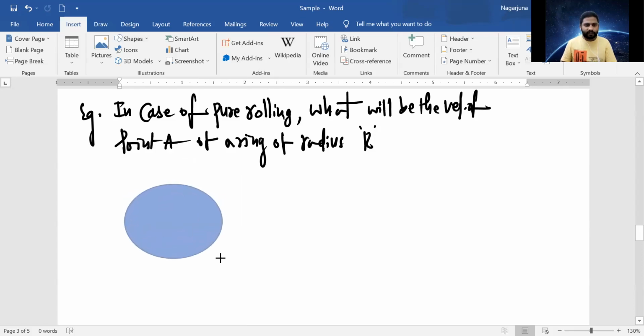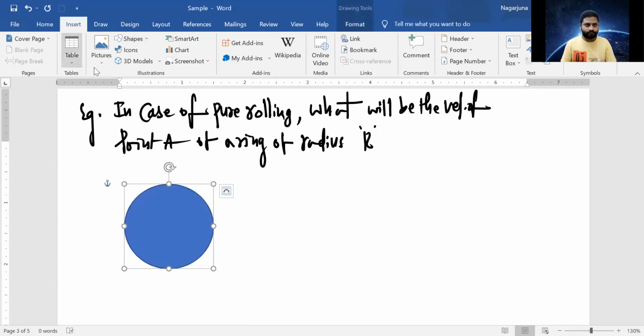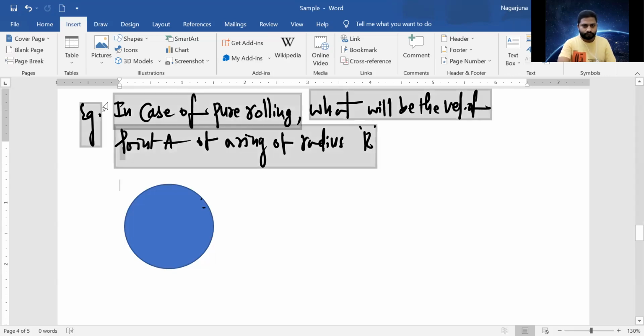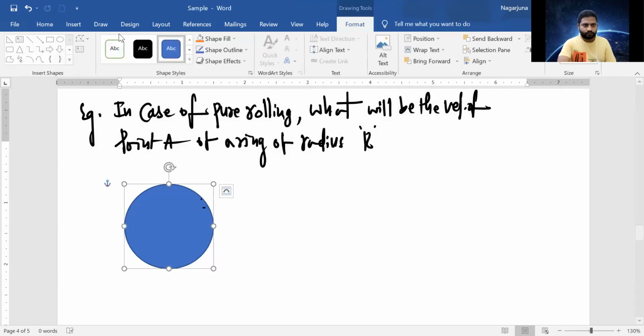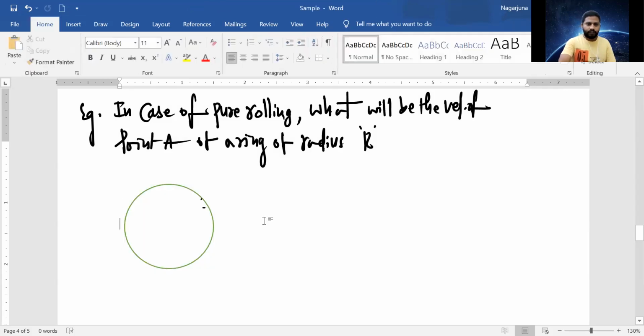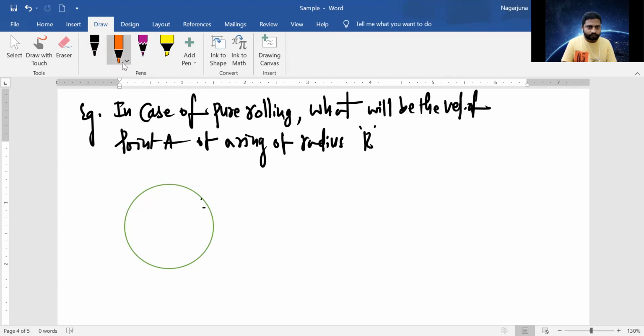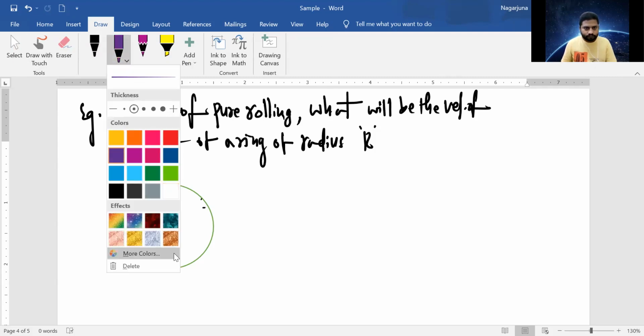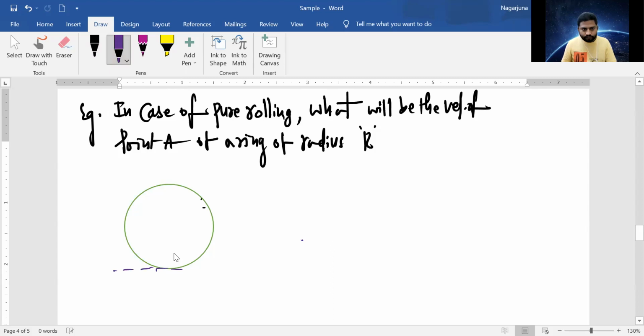This is the given diagram also. This is the ground.